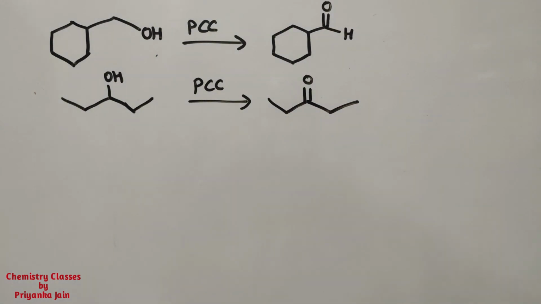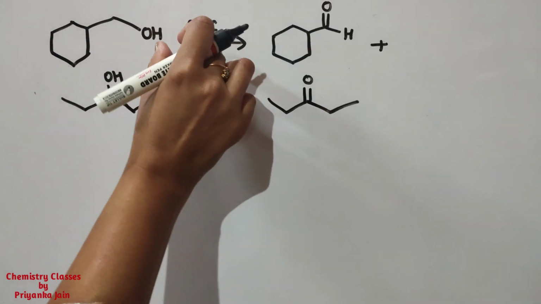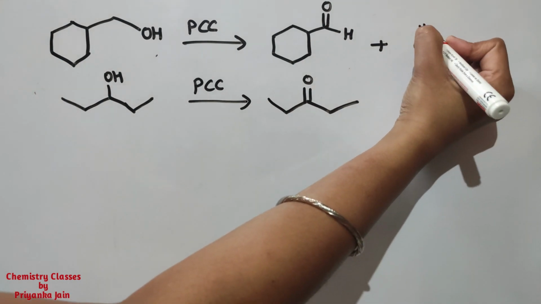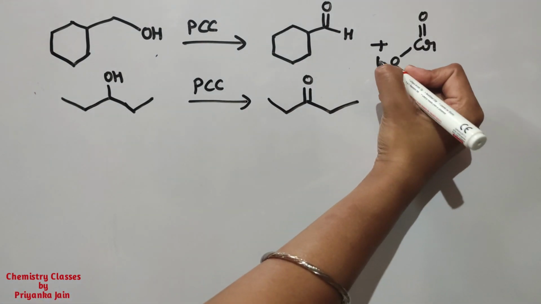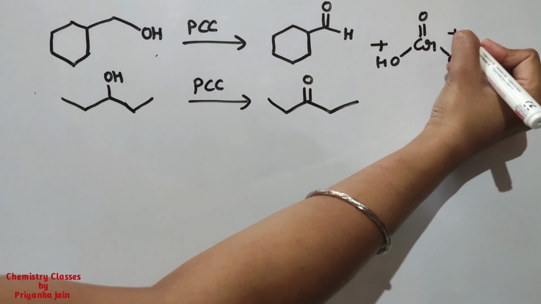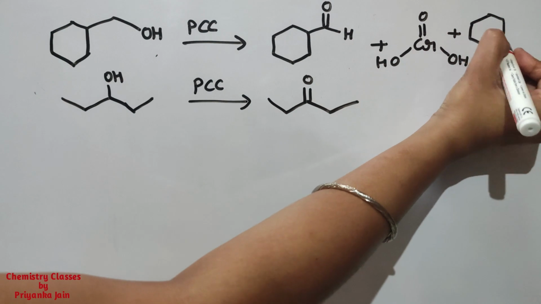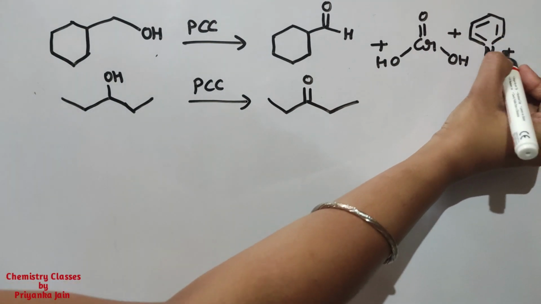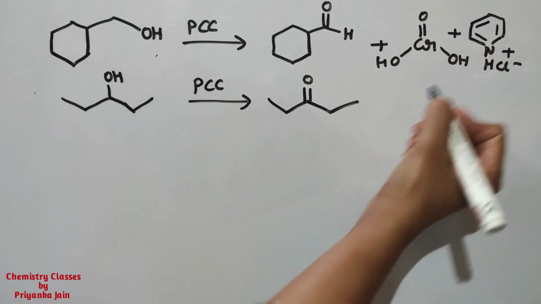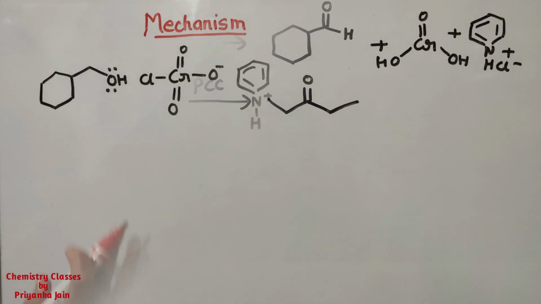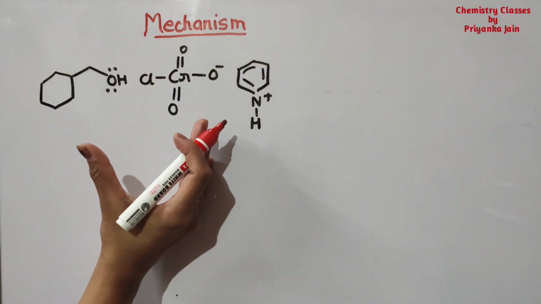And this PCC will now convert to this form. Similarly, we will get here. Alright, now see the mechanism of this reaction.